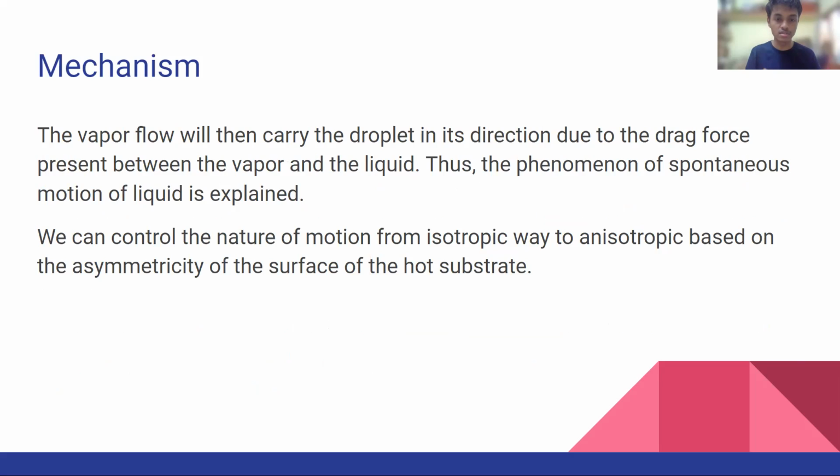We can control the nature of the motion of the droplet according to the surface of the substrate. If the substrate is a flat solid, the droplet will move in any random motion. However, if it's a surface such as a ratchet with a symmetric surface, then it will move according to the edges of the surface.